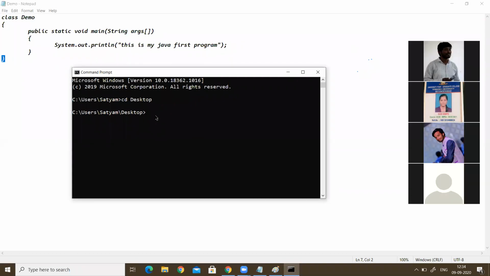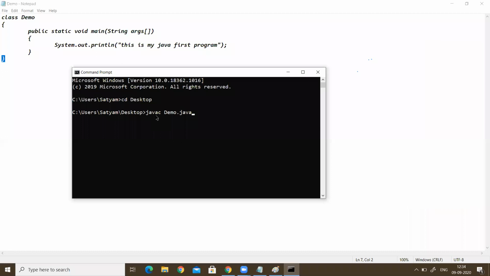just we have to use the keyword javac. Already we know that. What is javac? Java compiler. So for that Java compiler, we are going to submit our file. What is the file name? Demo.java. We save like that. So when you press enter button, then automatically Java file saved. So it is not giving anything, means Java file compiled.